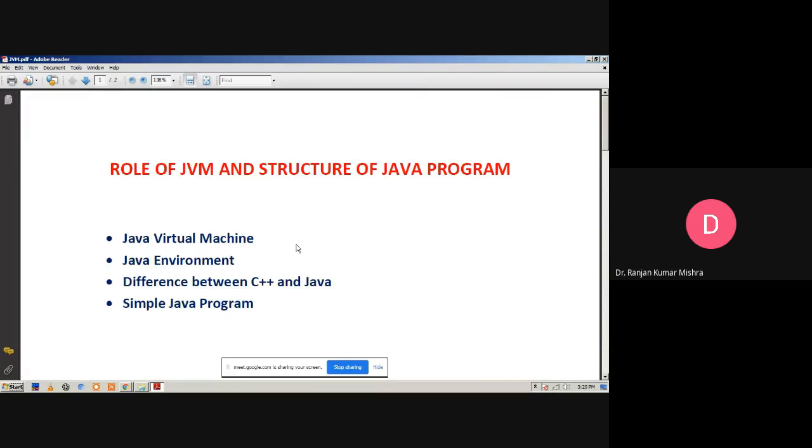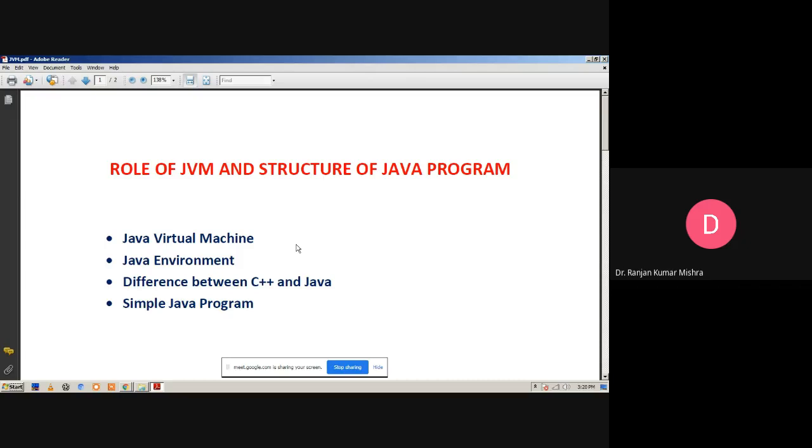When we talk about Java, it has a very rich library for exception handling, with approximately 60 to 70 classes that can handle exceptions. So basically, these are the basic differences that differentiate C++ and Java.